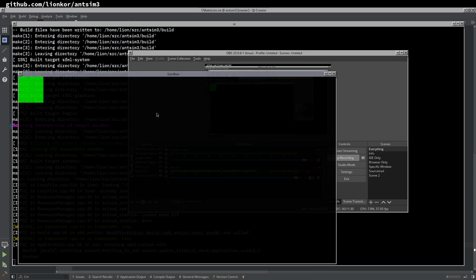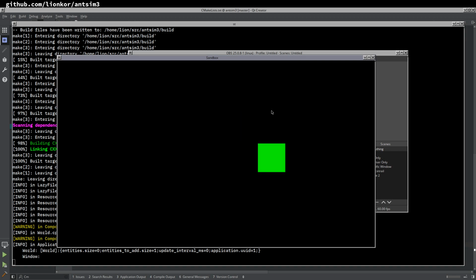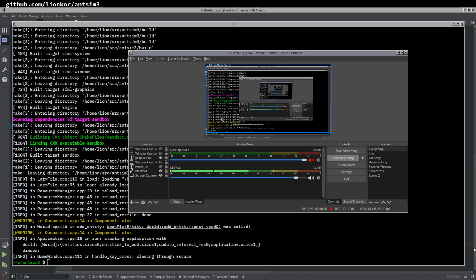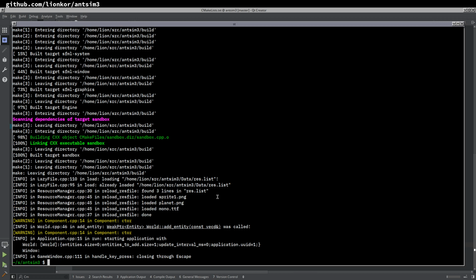Okay, there we go. There's our window. We have a little square, 100 by 100. And yeah, that's about it. Default color is green, just so you see it. We have some resources that we loaded. Well, we'll not worry about resources for now.